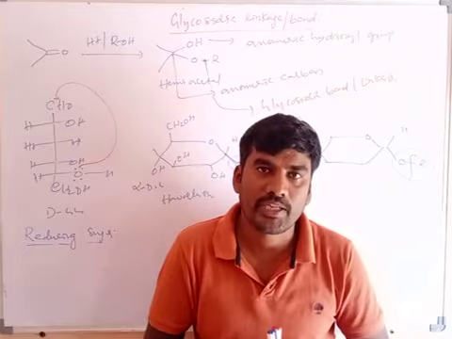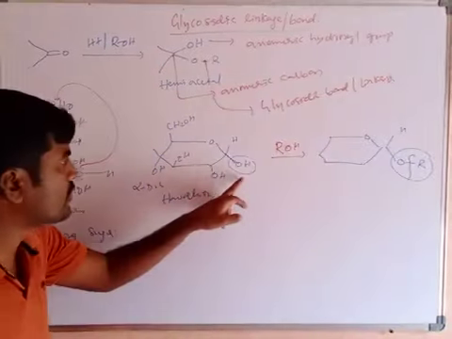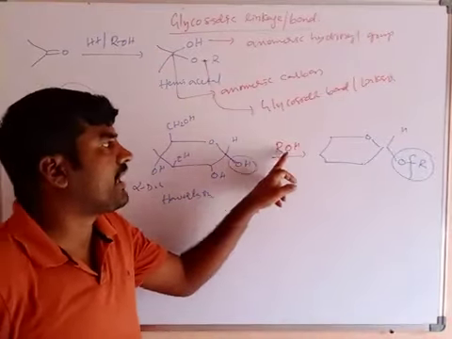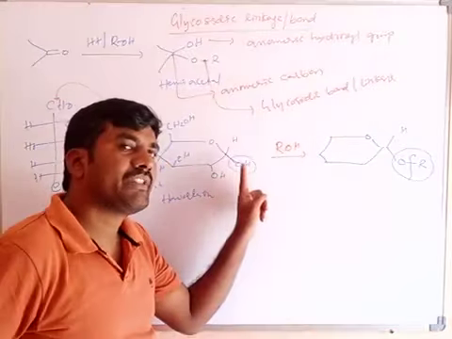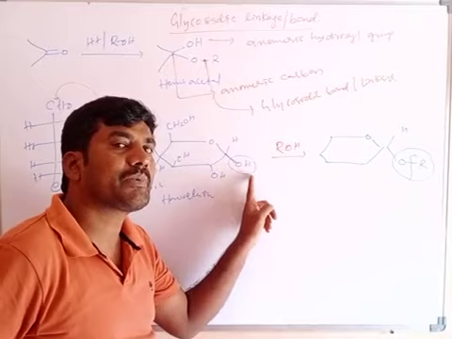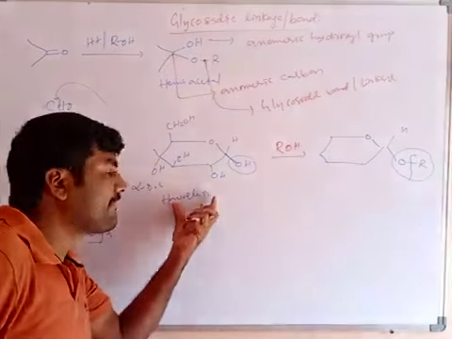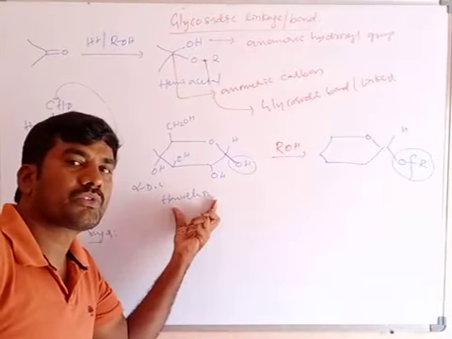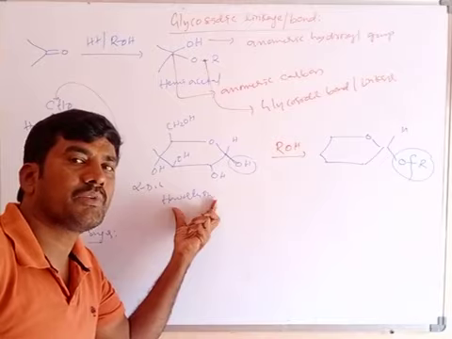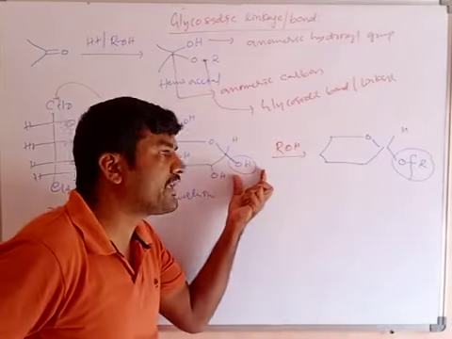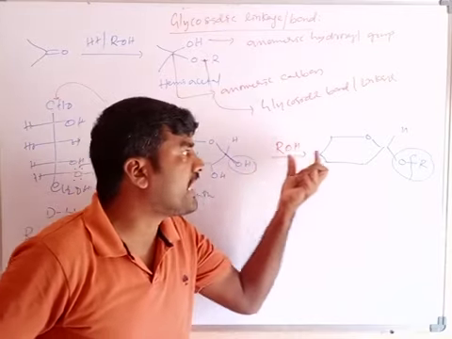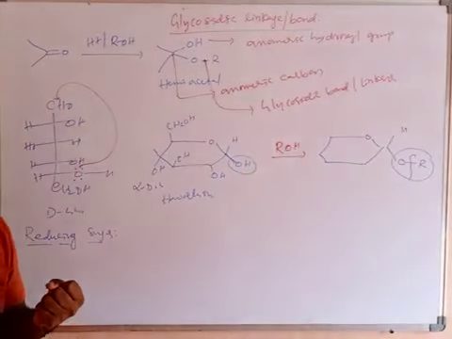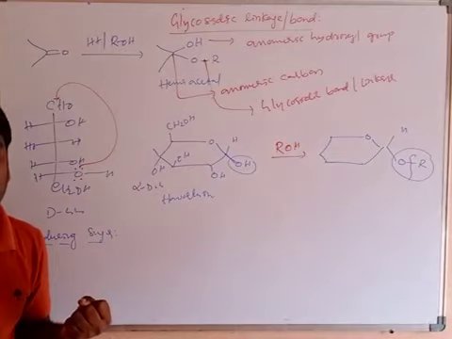For example, here the OH group is there, and only then does it react with alcohol to form the OR bond. This means it is an anomeric hydroxyl group. These anomeric hydroxyl groups are responsible for the oxidation of alpha D glucose and beta D glucose.